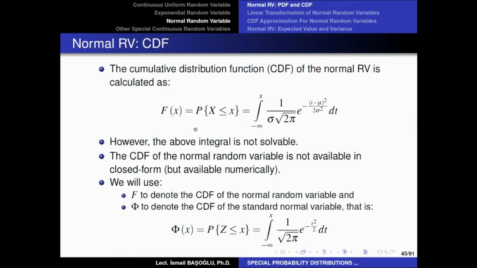And if we cannot calculate this probability, how come we can use the normal random variable to model real life variables? So what are we going to do about this? Even though there is not a theoretical solution for this integral, we can use numerical methods such as Simpson's integral rule. There are many numerical methods which can calculate unsolvable integrals. We can use these numerical methods to approximately calculate the CDF. Not the exact solution, but a very, very close solution to that.